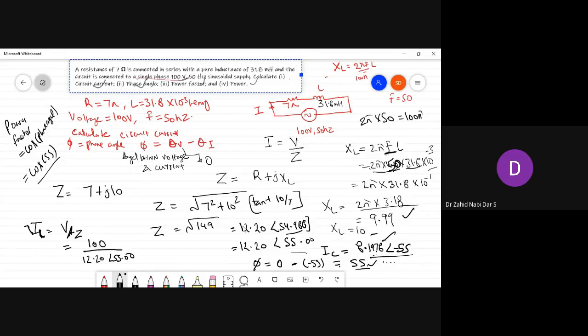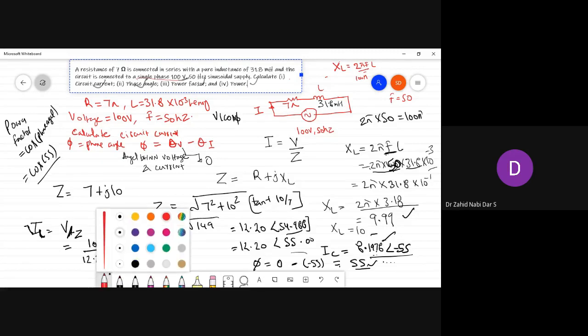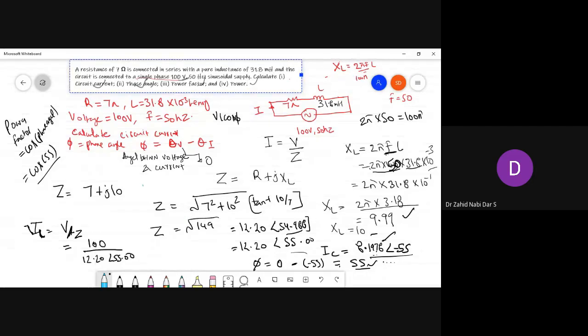Now power in single phase would be equal to VI cos phi. If you want to calculate power, it would be equal to VI cos phi. So this V value you just saw is 100, given. The I value you calculated was around 8.1978, and cos phi is cos of 55. So you calculate the value of power and tell me what is the value of power.